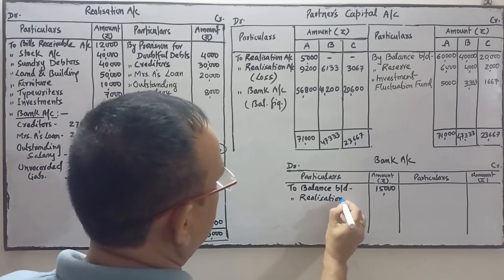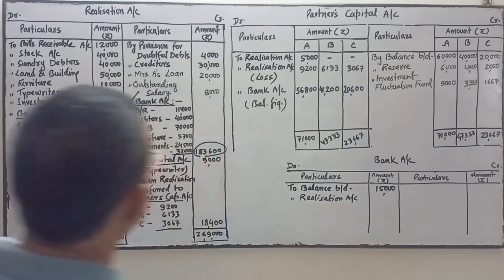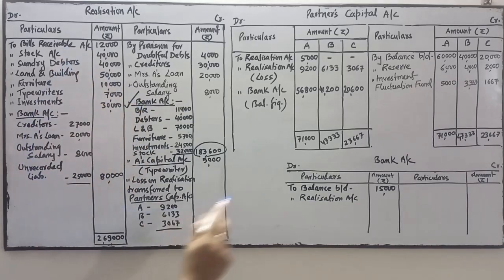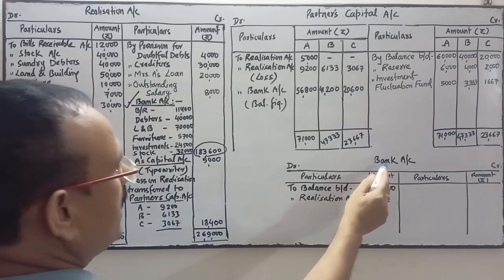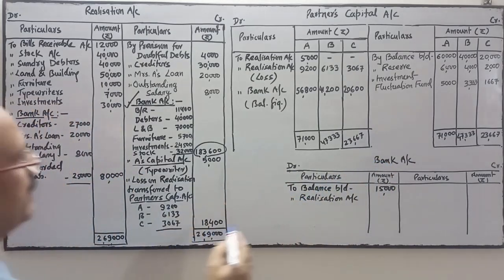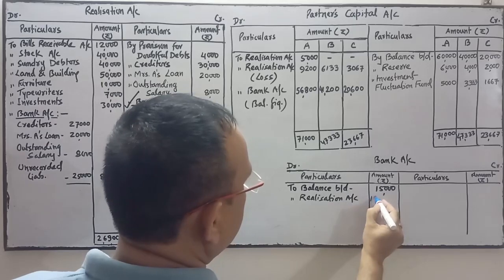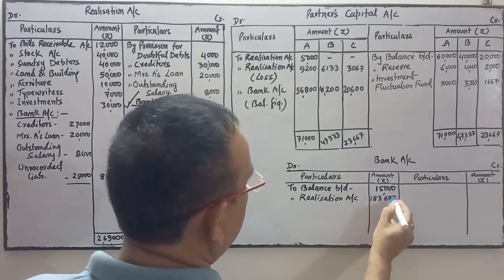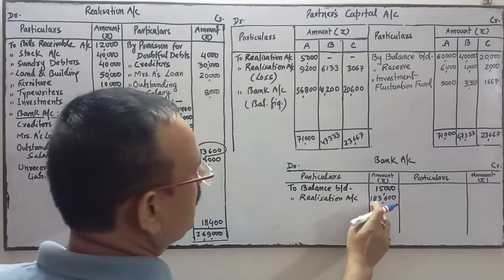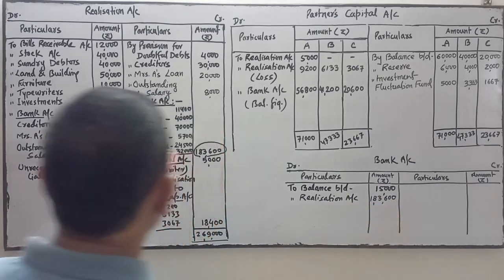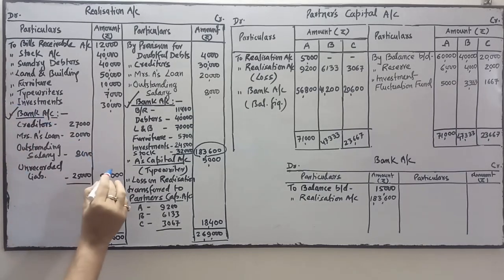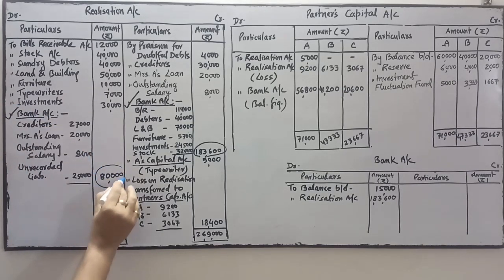From the ledger, if you see the journal entry, the posting journal is bank account debit to realization account. So in the ledger of bank, this will be posted on the debit side. 1,83,600. Next, come to this side, the bank is here and the amount is this amount.